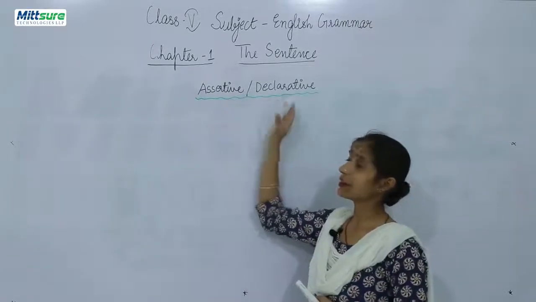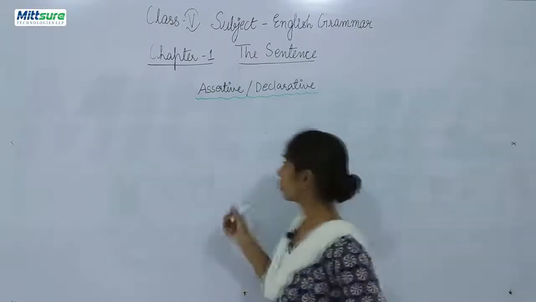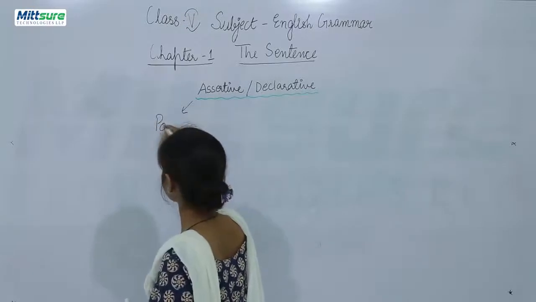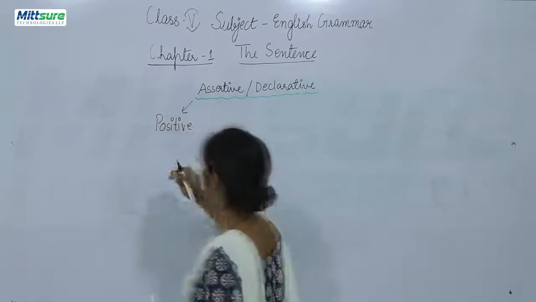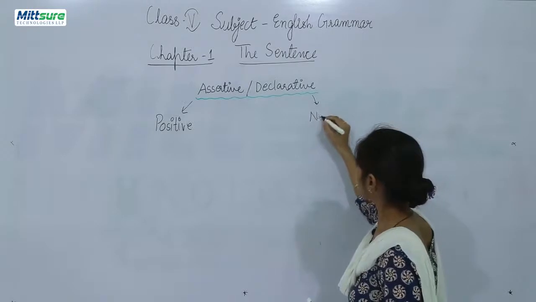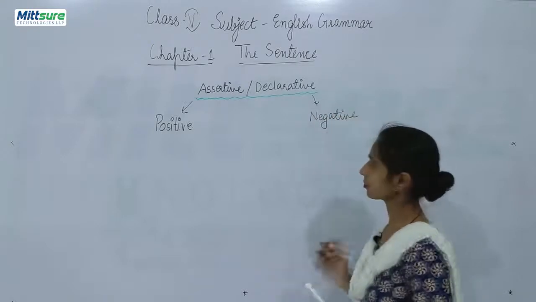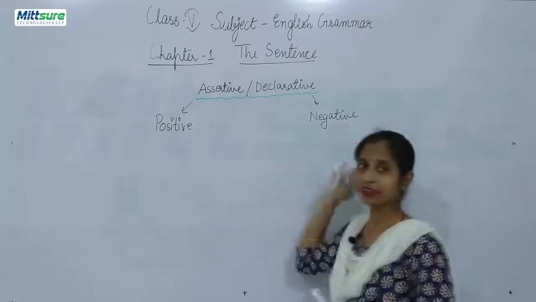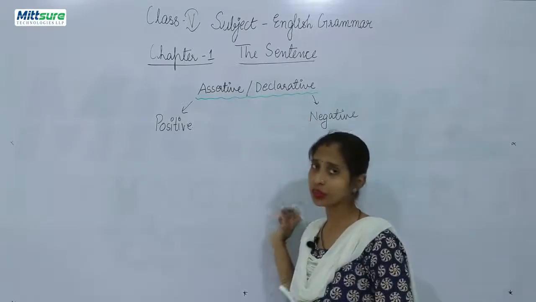Now, an assertive or declarative sentence is divided into two parts. What are these two parts? The first is positive sentences, and the second part is negative sentences, right? Positive sentences and negative sentences. So, assertive and declarative sentences are of these two types.